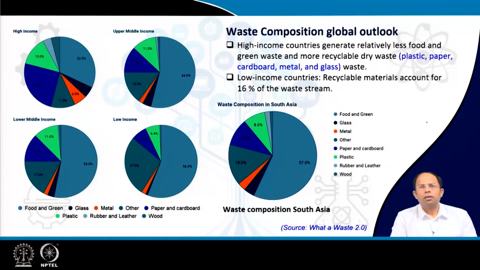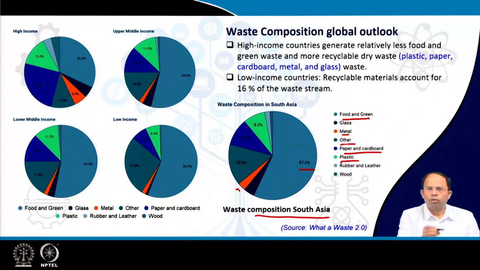Then, looking further, if I look into the waste composition in South Asia, you will see that South Asia is again India, Pakistan, Bangladesh and these countries, right? So here we see that around 57% is food and green waste, around 15% is other waste, and metal and glass is something around 3 or 2%, something like that. And then 10% is paper and cardboard, 8% is plastic waste. So this is South Asia.